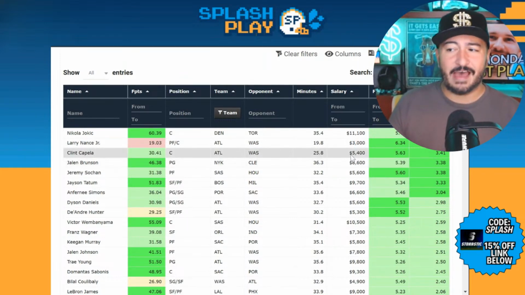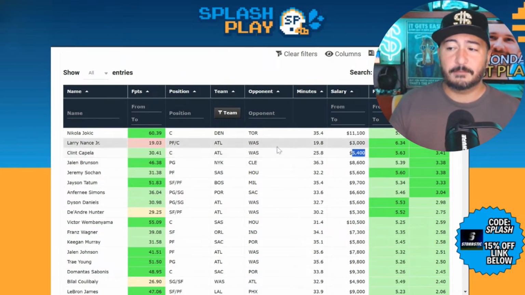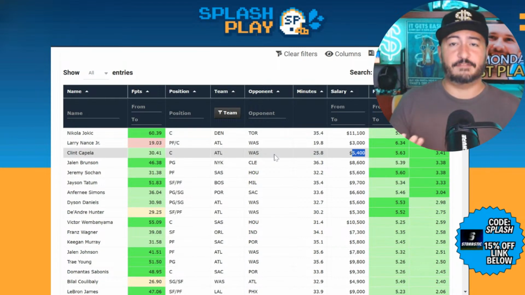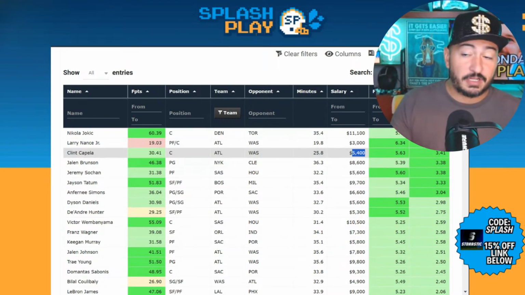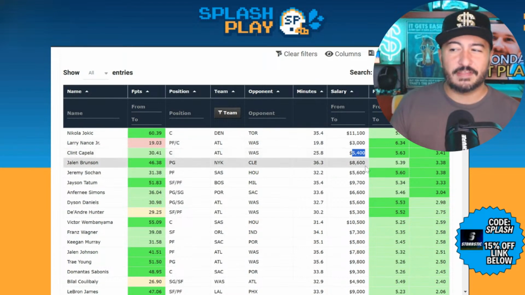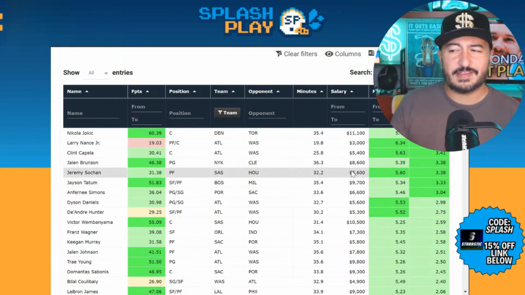Capela is now a top value, priced at a $5,400 salary. With the pace against Washington, maybe you see him played off the floor a little bit, but he should be able to grab some rebounds against a Washington team that's generally not going to be that good. Jalen Brunson is a top value play despite the high salary, $8,600. And Jeremy Sochan is number 5 here overall with the Stokastic data.